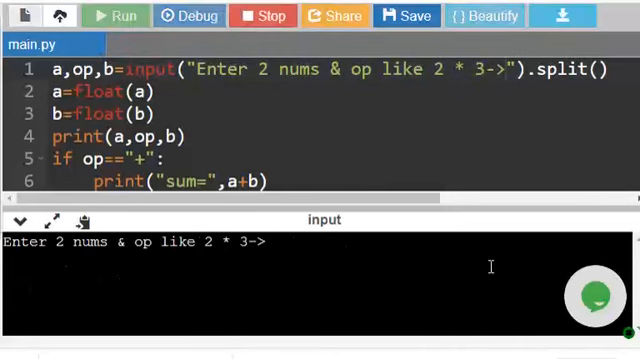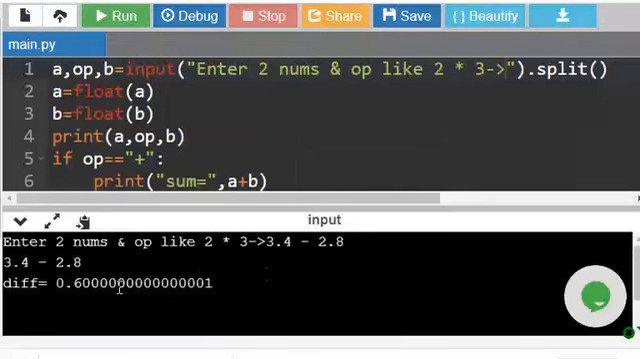Run. So I am giving 3 plus 7. Enter. So 3 plus 7 is 10. So we can also give float numbers, for example, 3.4 minus 2.8. So it is giving 0.6.